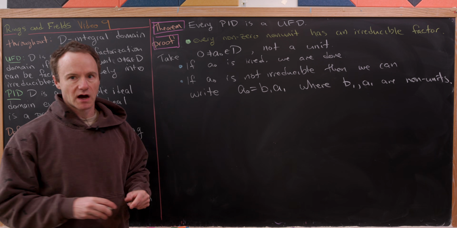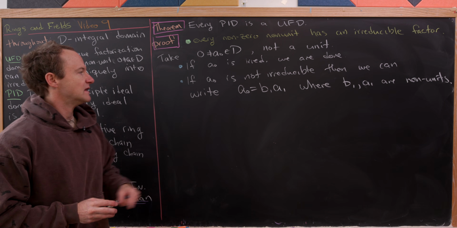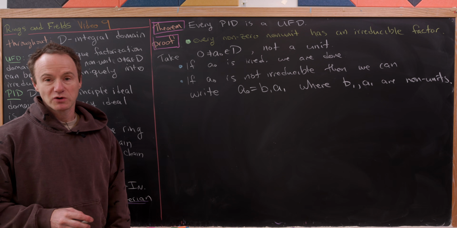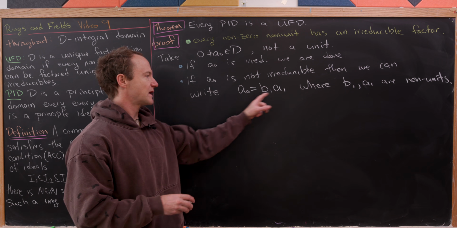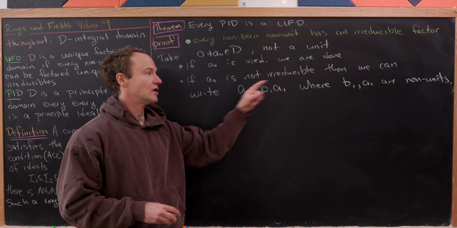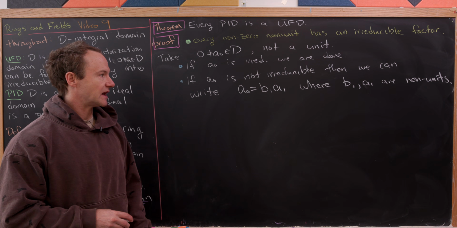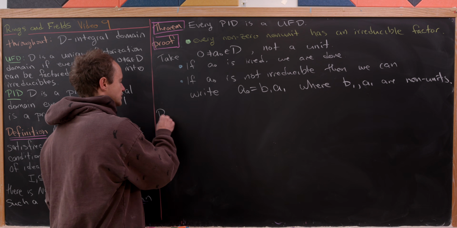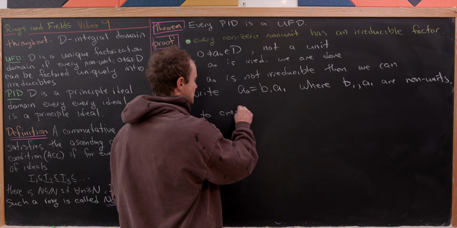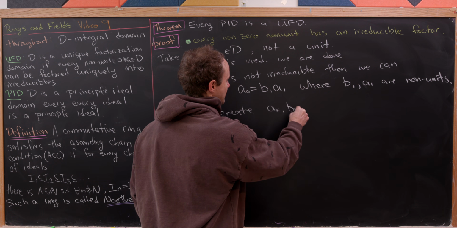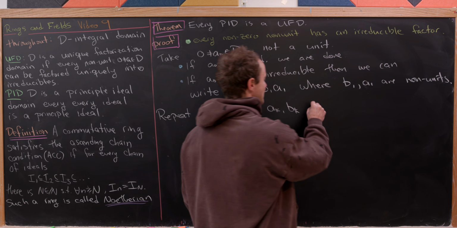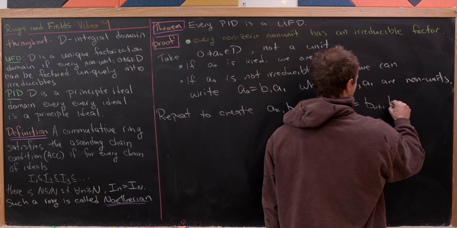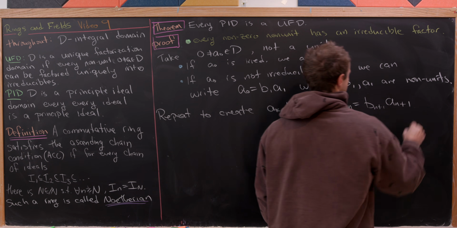But now I think we can kind of see where we're going just by the numbering here. We started with A naught, that's like our seed, if you will. Then we're producing B1 and A1. And so now we're just going to repeat this process. So we would repeat this process with A1. Remember, that's a non-unit. And we'll write it as like B2 times A2. So let's just point out what we're doing here. So let's repeat to create this list of elements A_k, B_k with A sub n equal to B sub n plus 1 times A sub n plus 1.